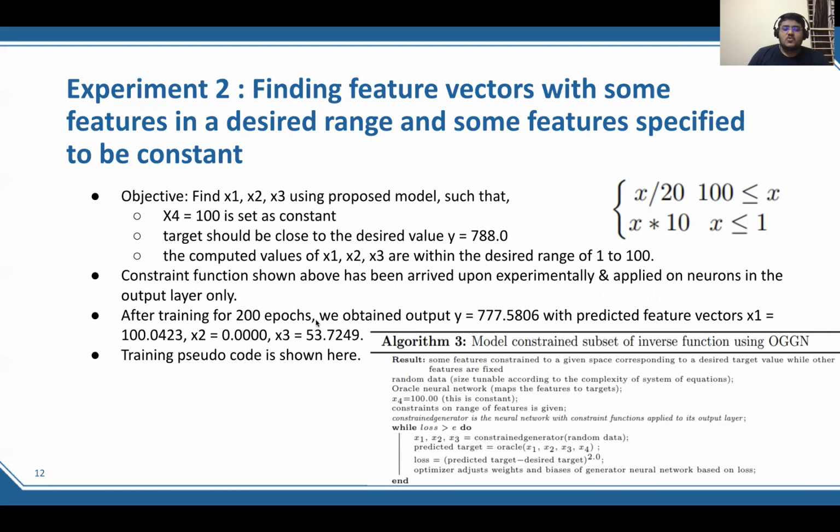Now after training for 200 epochs, we have an output of 777.58 when we needed 788, and the predicted corresponding x1, x2, x3 are given here. The pseudocode is similar to what we have done before, except that x4 is constant here, and the constraint generator only predicts x1, x2, x3, but the Oracle takes all four to predict the target, and the loss is based on the mean squared error between predicted target and desired target. So this is how we model a partial inverse function.